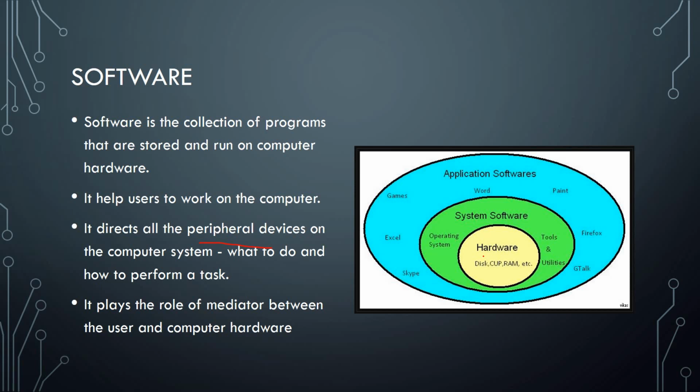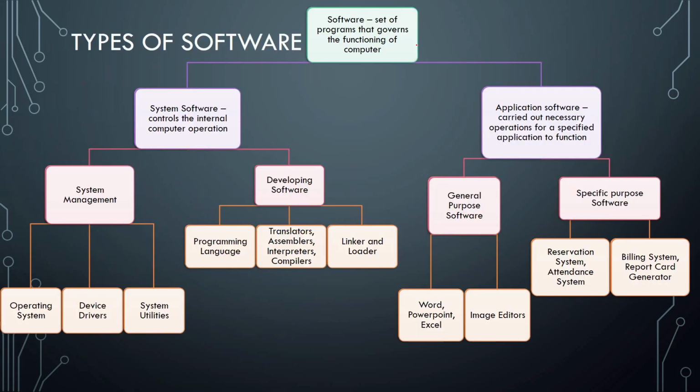Here we can say that first we are having the hardware, then we are having system software. After that we are having application software. We are going to read it in further detail. First one, software: a set of programs that governs the functioning of a computer. It is divided into 2 types of software: system software and application software. It controls the internal computer operation. It carries out the necessary operations.